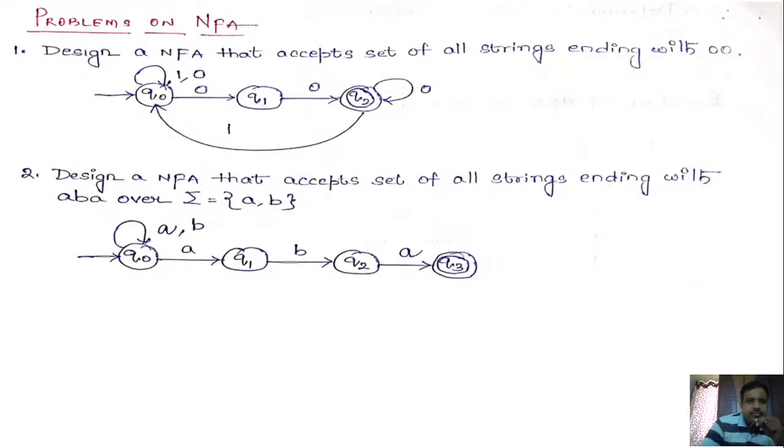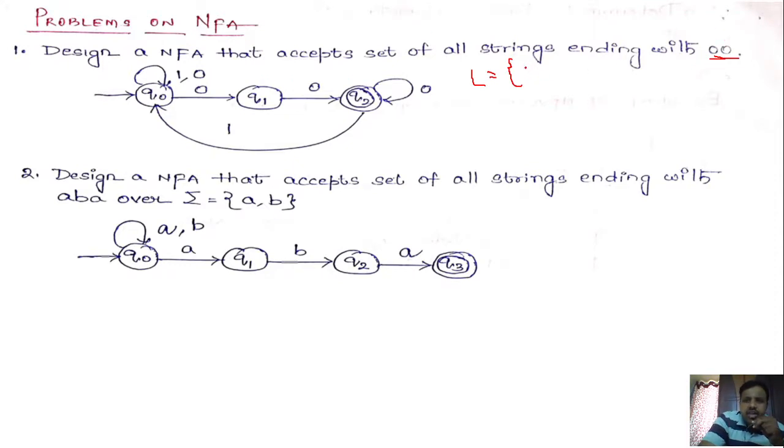Here the problem is: design an NFA that accepts the set of all strings ending with 00. For this problem, we need to construct the NFA. What is step one? The first thing is that you have to write the language, that means what strings are going to be accepted here: the set of all strings that are ending with 00.